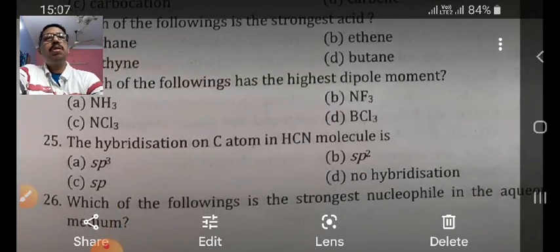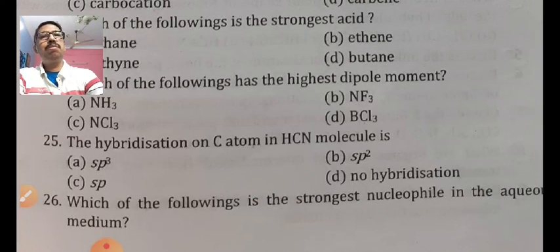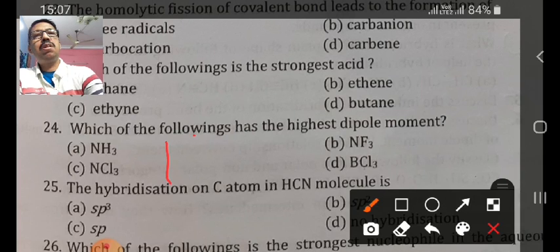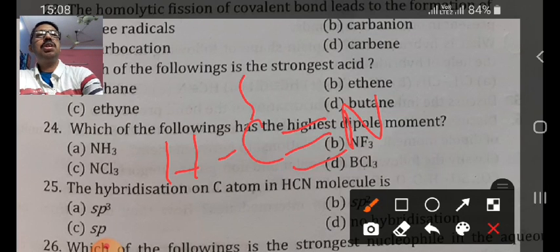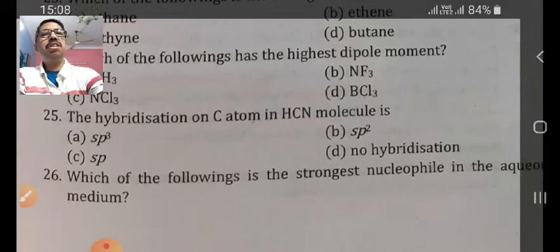Now move on to the next question, the hybridization on the carbon atom in the HCN molecule. So let's draw the structure of the HCN molecule. HC triple bond N. So there is a triple bond, which means it is sp hybridized, which means option C will be the correct answer.